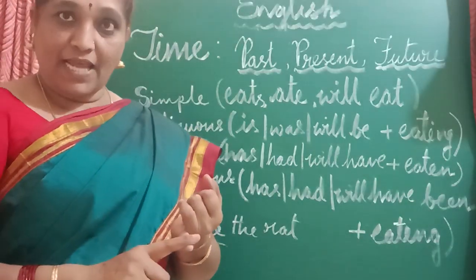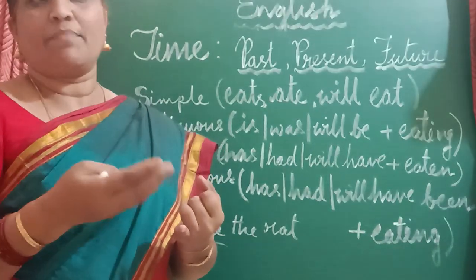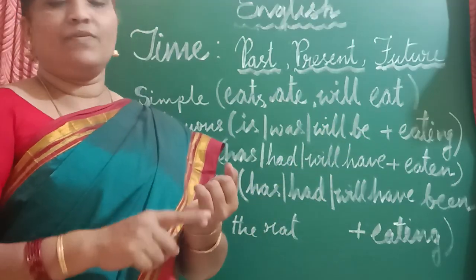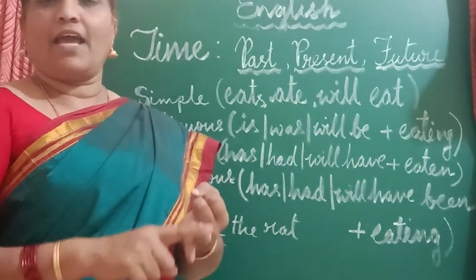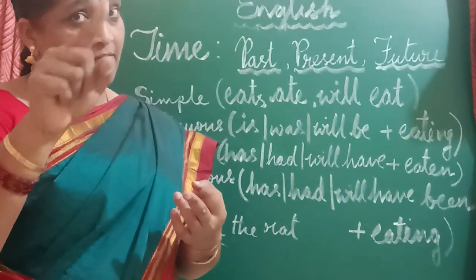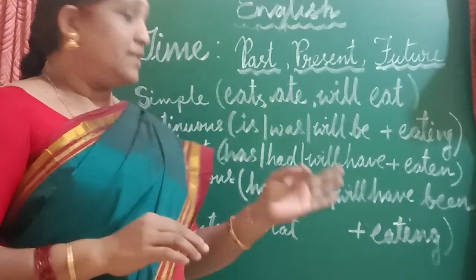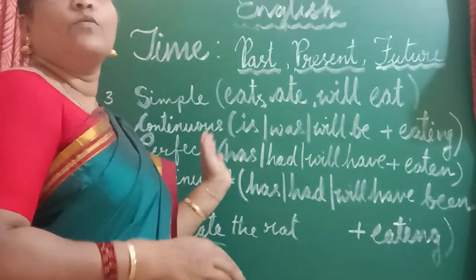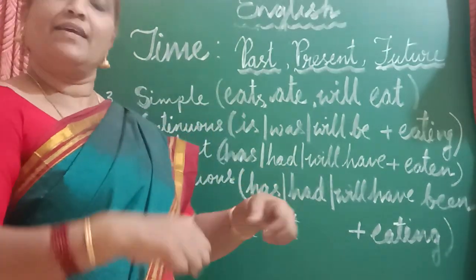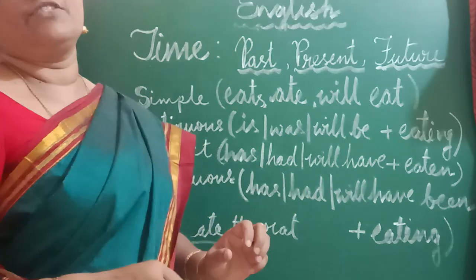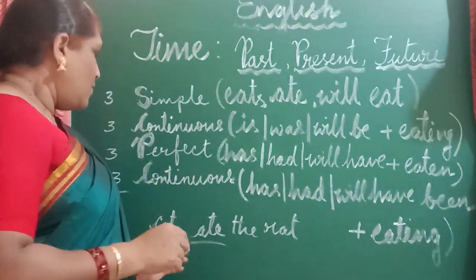For our daily routine habits, if we want to say something happening every day, the sun rises in the east. It happens every day in the same way. So we'll say the sun rises in the east. I go to college by bus. Simple verb go. And here, cat eats the rat. My brother goes to college by bike. He takes his bike and rides it to reach his school or college, whatever.